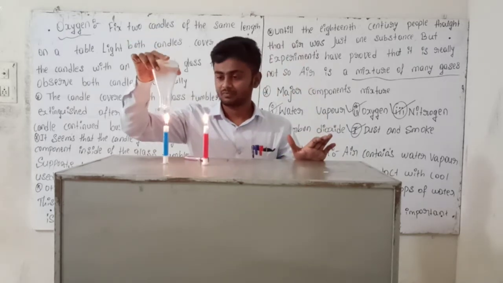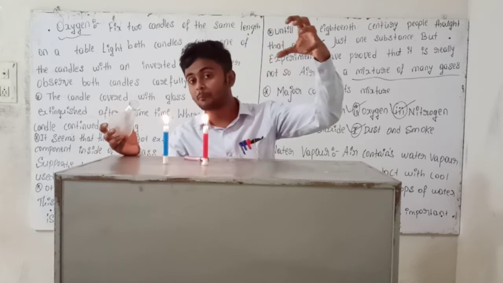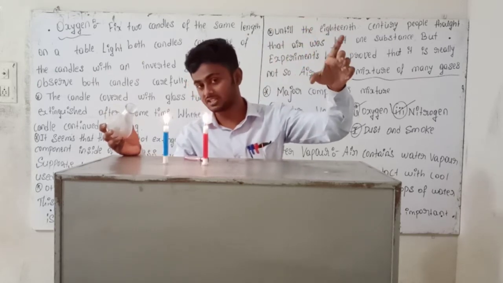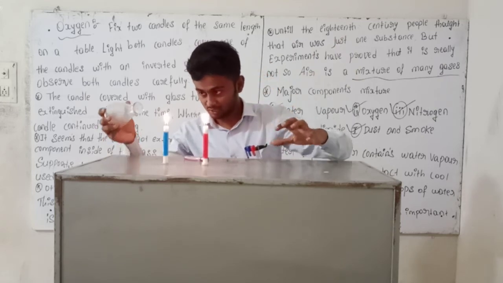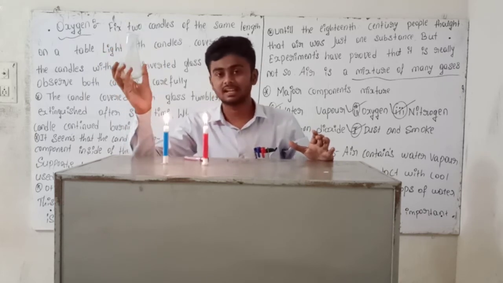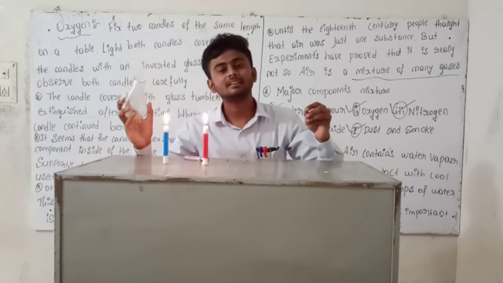In the environment, in the outside, there are more components, especially oxygen. By using the oxygen, the candle will be burning. Otherwise, when I close this candle with this glass, the few components burn in a small portion.